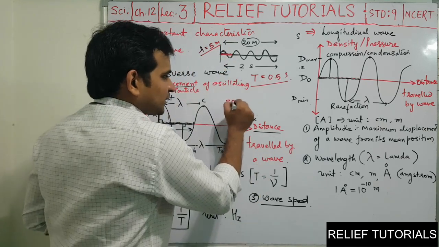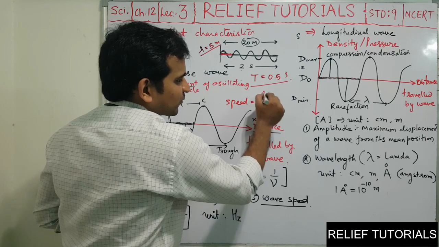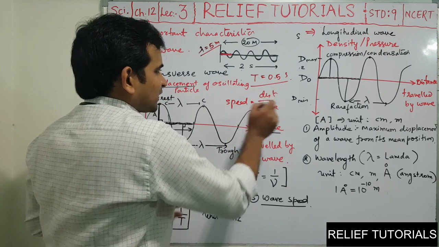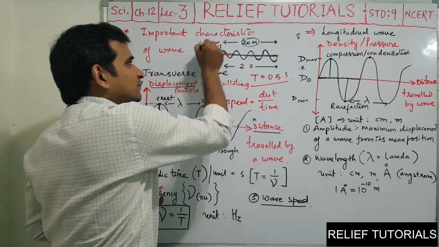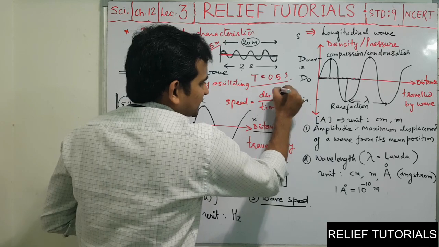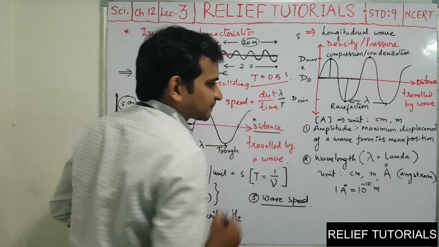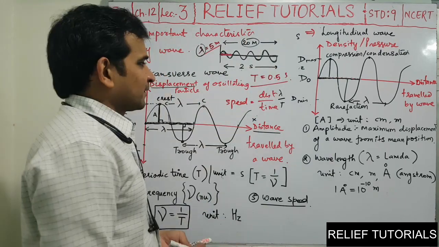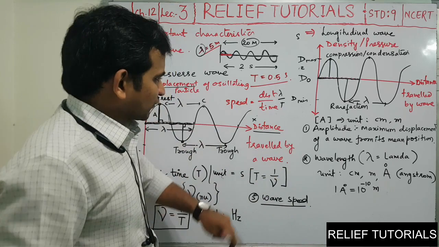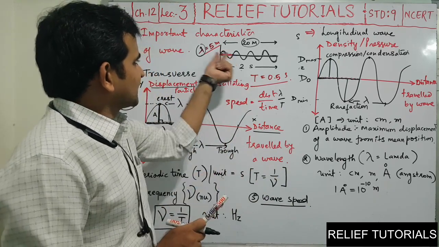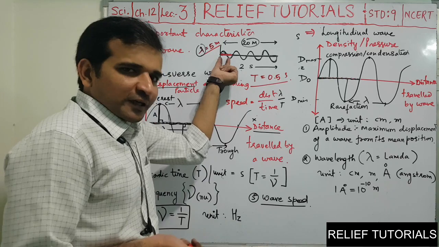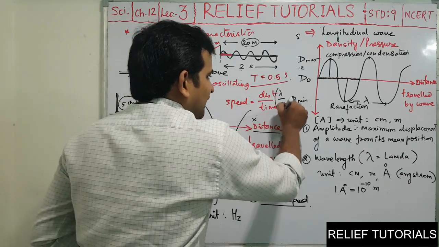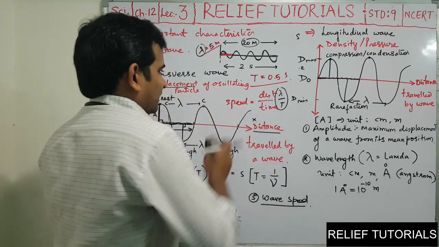Because the formula for speed is what? Distance upon time. Old formula. So distance upon time. Let us say distance is wavelength distance. If you take the distance as wavelength, you should take time as T. If you take the whole distance and whole time, then also you can find speed. But here in terms of waves, we are taking the distance as wavelength distance. So we should take time for that only, and that time is T, periodic time. So the formula becomes what? Lambda by T.